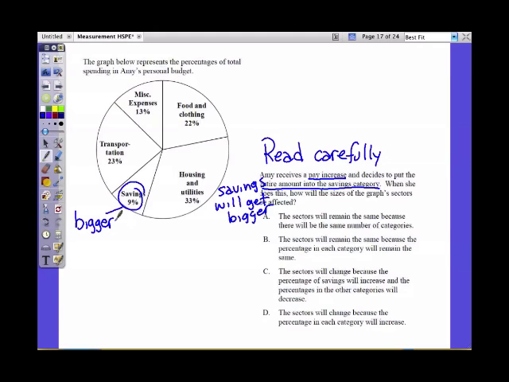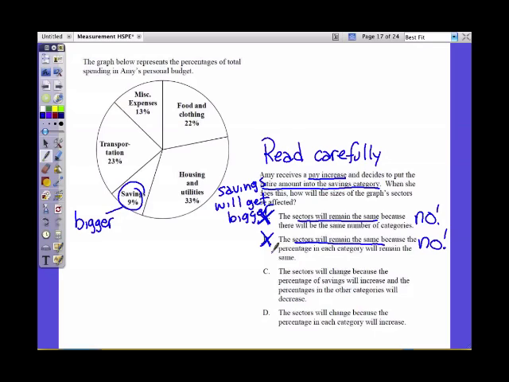So if we look at responses A and B, A says the sectors will remain the same, but they won't stay the same because they have to change because the same amount of money or the same percent isn't given to each of the sections. So we can also cancel out B for the exact same reason. Okay? So it comes down to C and D.